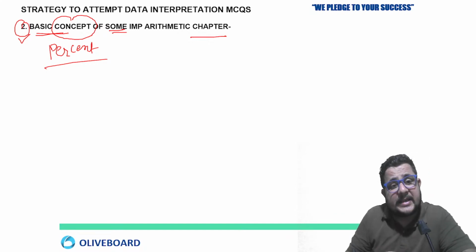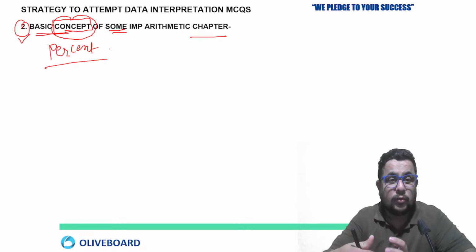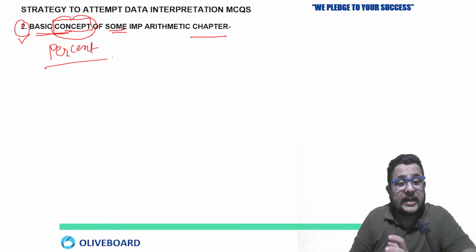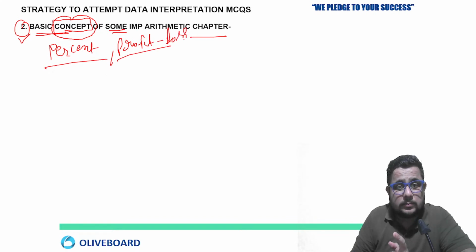See, basic concept must be cleared in full detail. Your basic concept must be good till the depth of the basic. You have to work more on chapters like percentage, profit, loss. Every concept of these topics must be clear. Okay, profit, loss, ratio and proportion.